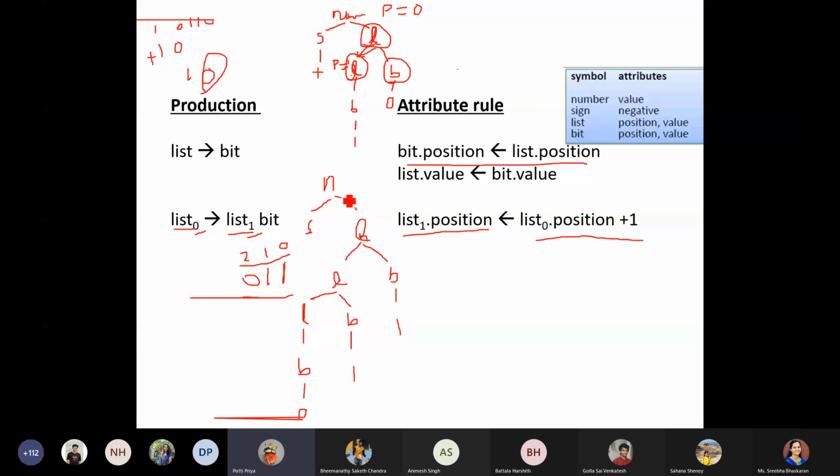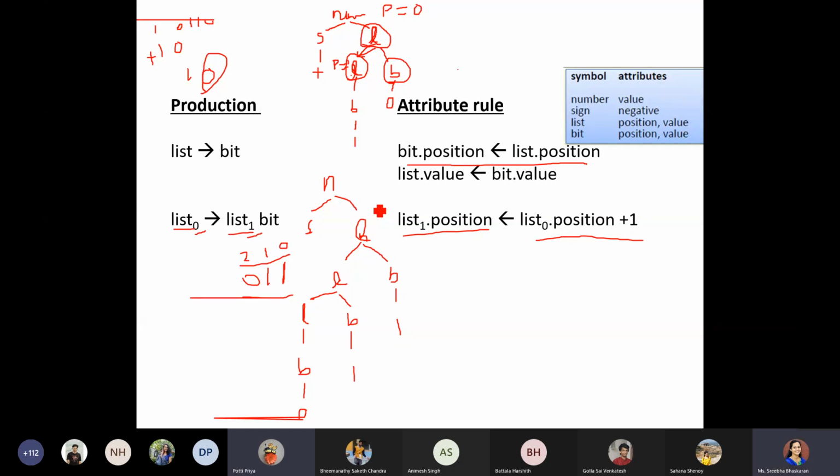Now I understood. Initially, I was thinking we are counting from left. Counting from right only, no, ma'am. It's fine. Counting from right. That's the reason why we had the production rule with respect to recursion. It's a left recursive grammar. List gives list bit. Okay, ma'am. Yes, ma'am. Thank you, ma'am.